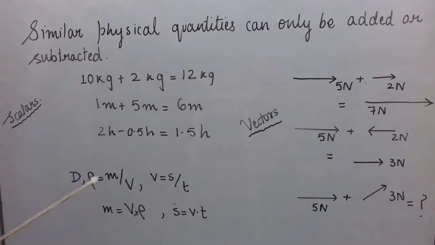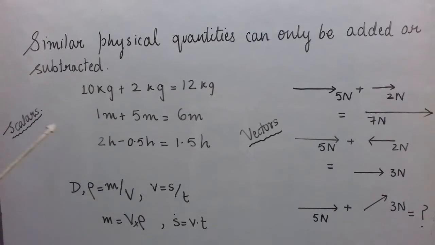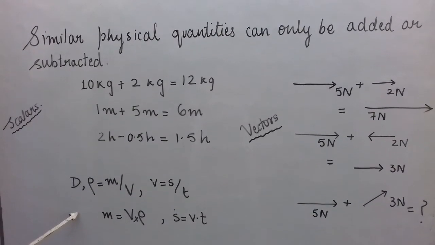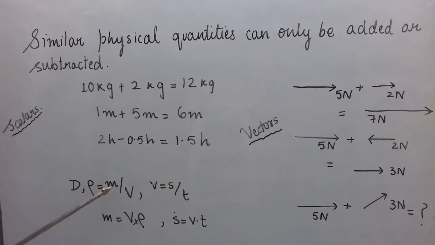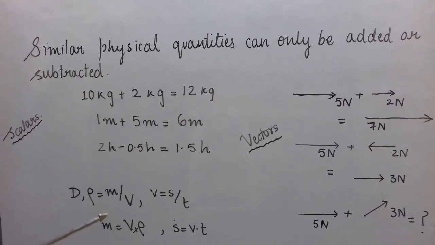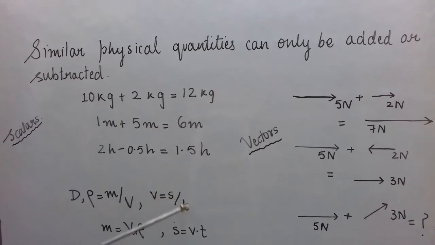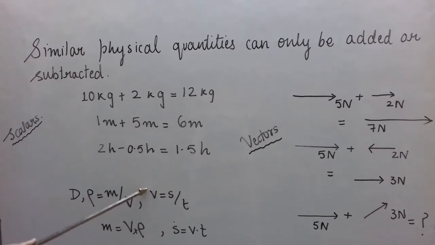So we can multiply and divide scalar quantities by the simple algebraic method, but we cannot multiply or divide any two scalars. For example, when you divide mass by volume, you get density. But it is not necessary that if you divide mass by time, you will get some sensible physical quantity. Speed is distance upon time, but if you divide distance by mass, you will not get any sensible physical quantity.